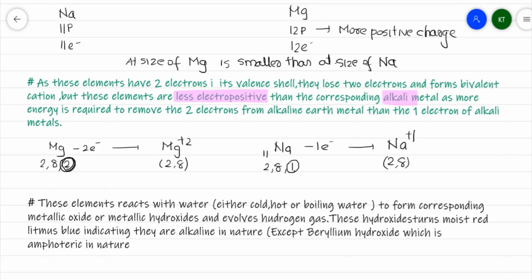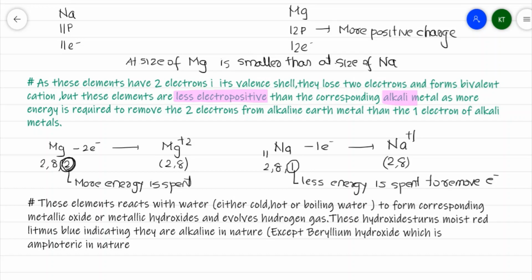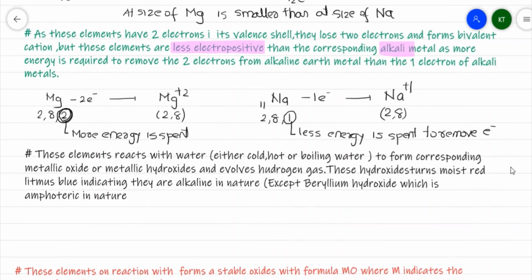That's why I spend less energy to remove the electron here, and here I'll spend more energy to remove the electron. That's why it's been seen that alkaline earth metals are less reactive or less electropositive than the corresponding alkali metals. Now, these elements also show a tendency to react with water.